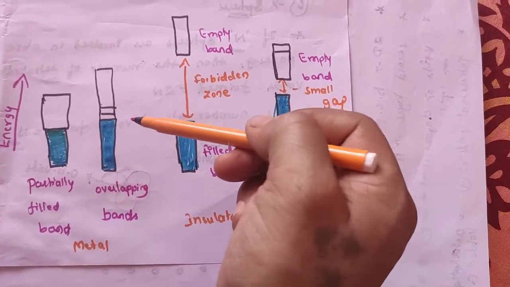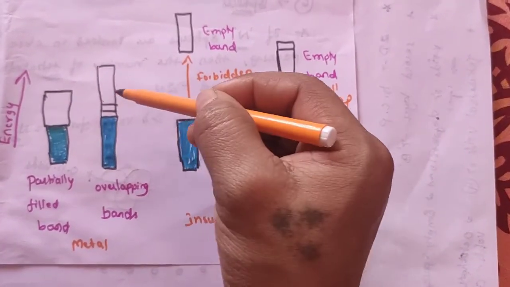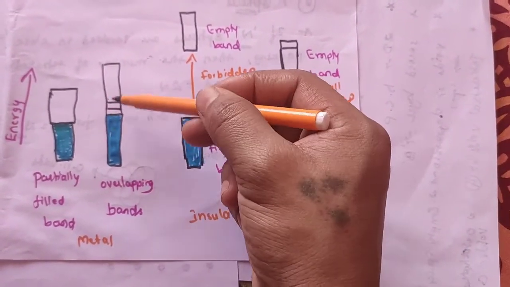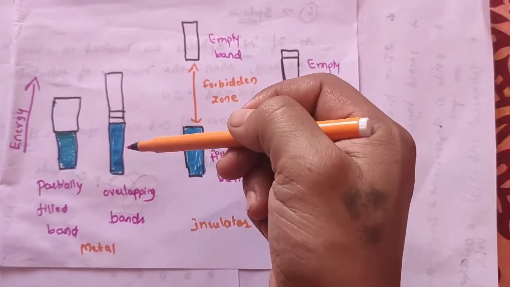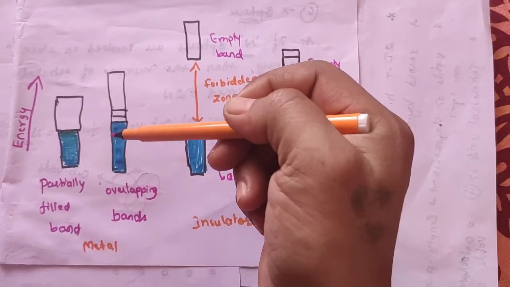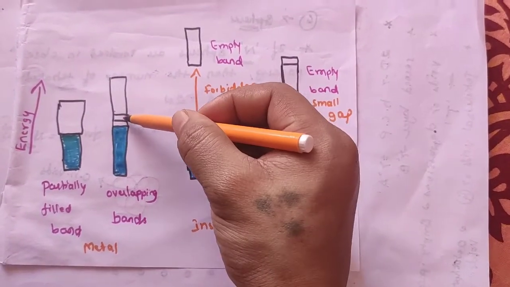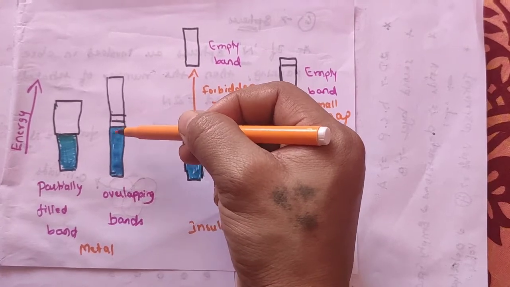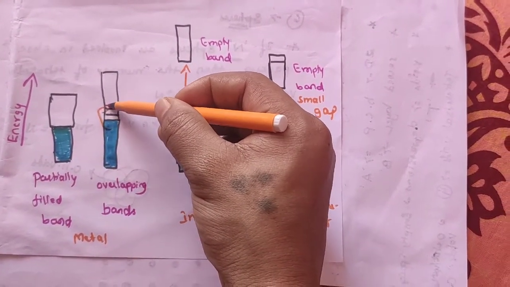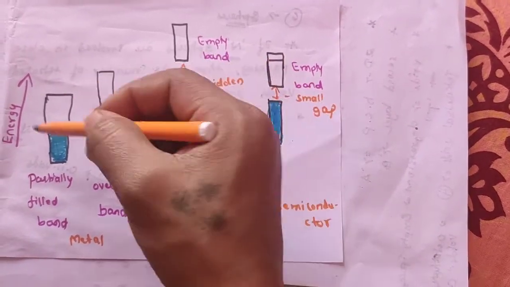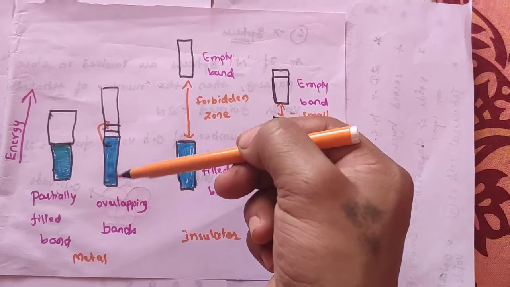So you can understand here the diagrammatic representation of metals, insulators and semiconductors. Here metals have a partially filled band, or the valence band and conduction band overlap with each other. The lower energy filled band is called the valence band, and the higher energy band is called the conduction band. There is no gap between the valence band and the conduction band, so the electrons easily jump or move from lower energy to higher energy, and the movement is very fast, so metals are called good conductors of electricity.